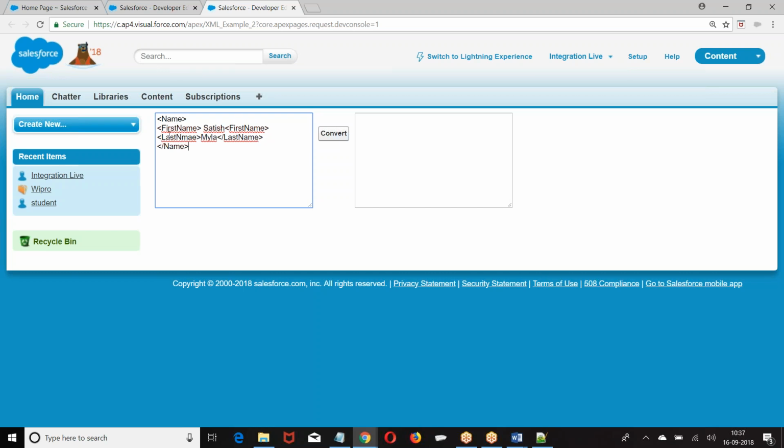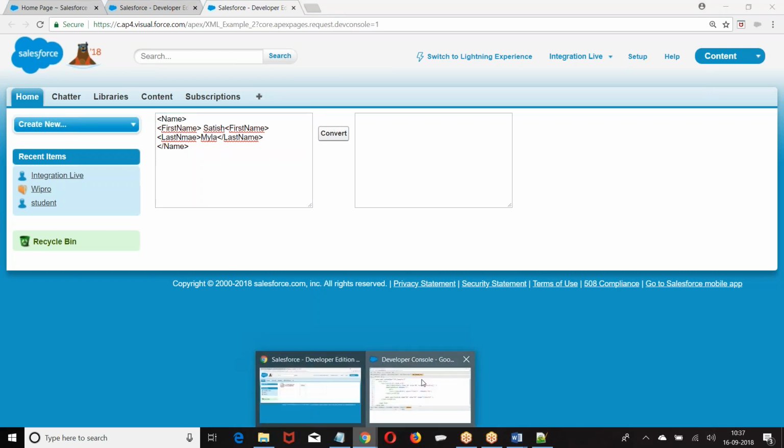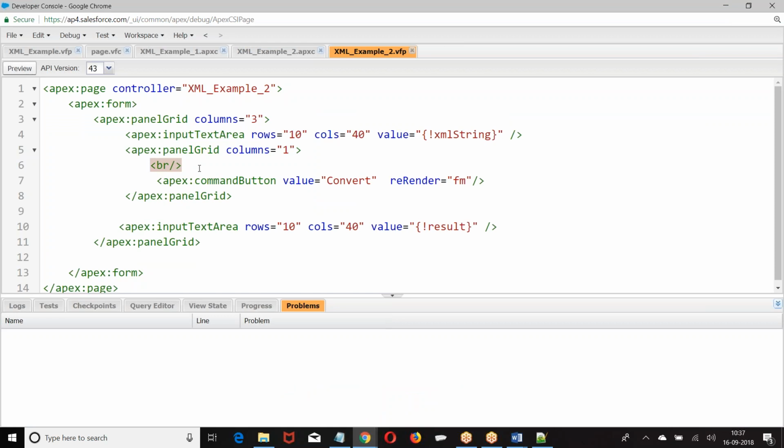When I click on this button, this XML should be customized and I have to get the corresponding data. So I am going to define one XML string. When you click on the convert button, it should be converted into data. This is my requirement.